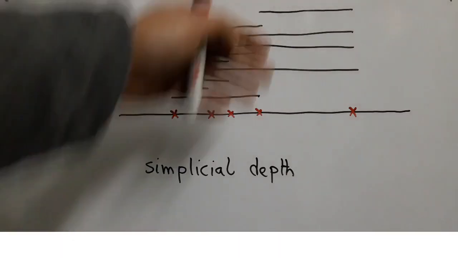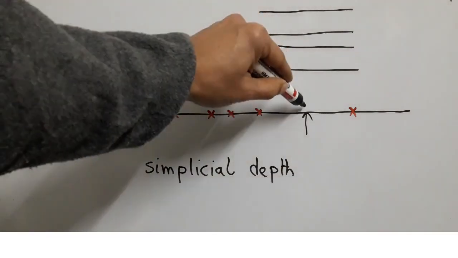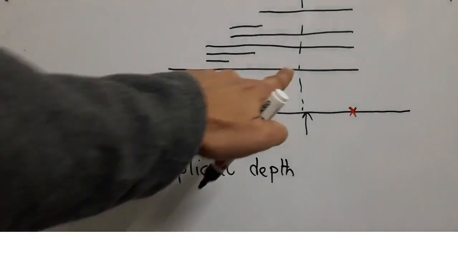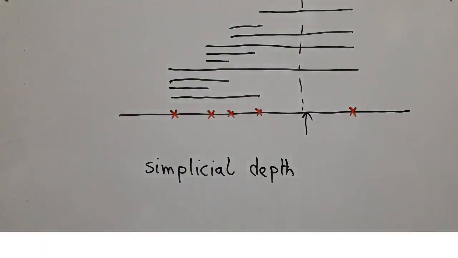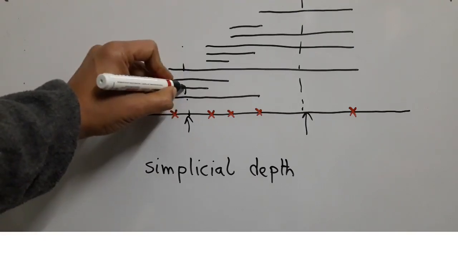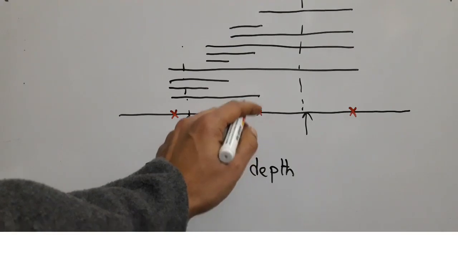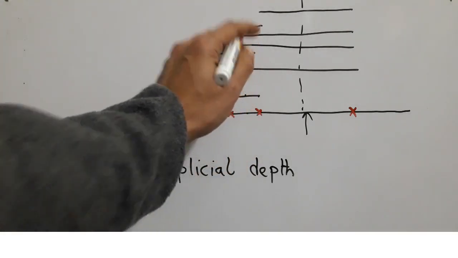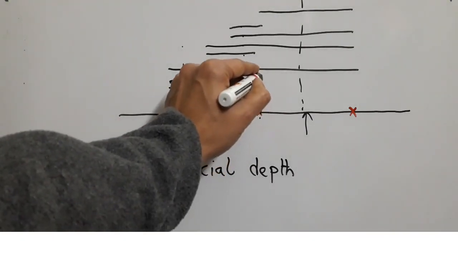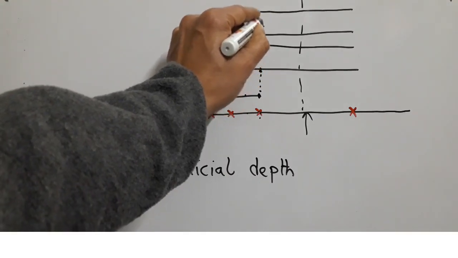Now you see there are lots of lines. Suppose I take this point and consider how many of these segments it is in. It is in 1, 2, 3, 4 such segments. I take this point. How many? Again, 1, 2, 3, 4. If I take this point, how many? 1, 2, 3, 4, 5, 6. If I take this point, how many? I will include the endpoints as well. So 1, 2, 3, 4, 5, 6, 7.